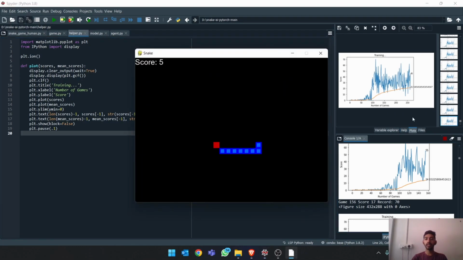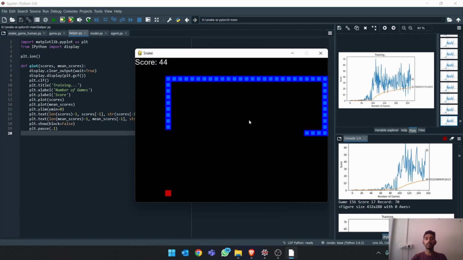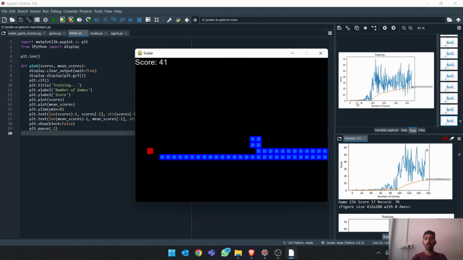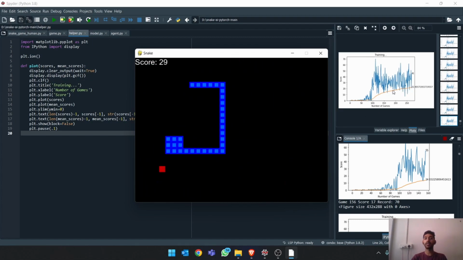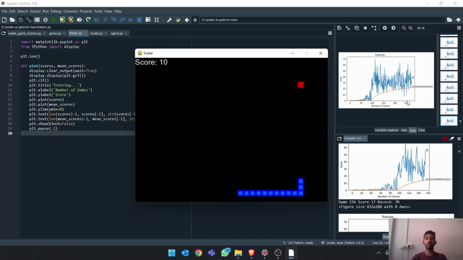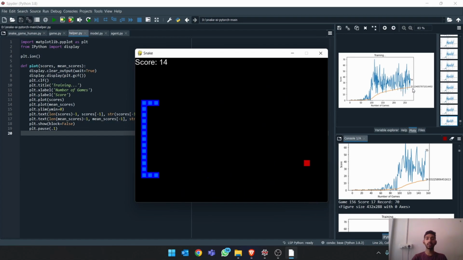As you can see here, initially it had a high score of 0 to 1, but now the training score has gone up to 70, which is a very good score in such a situation. And as you can see, it keeps on learning all the time it keeps on playing. The orange line depicts the average score of the snake over all the games played till now. The snake has played more than 250 games, and its average score currently is 22.3. Initially, we had an average score of around 1, 2, or maximum 3.